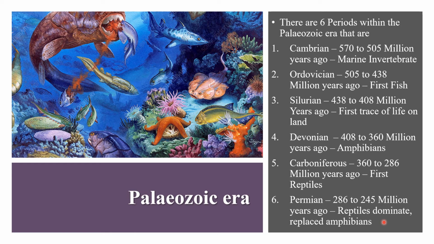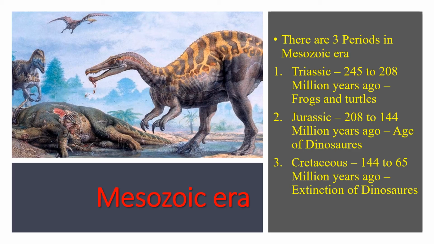This is the first era, the Paleozoic. The second was the Mesozoic era. What is in the Mesozoic era? There are three periods in the Mesozoic era. First is the Triassic period, 245 to 208 million years ago, in which frogs and turtles originated. Then comes the Jurassic period, 208 to 144 million years ago.